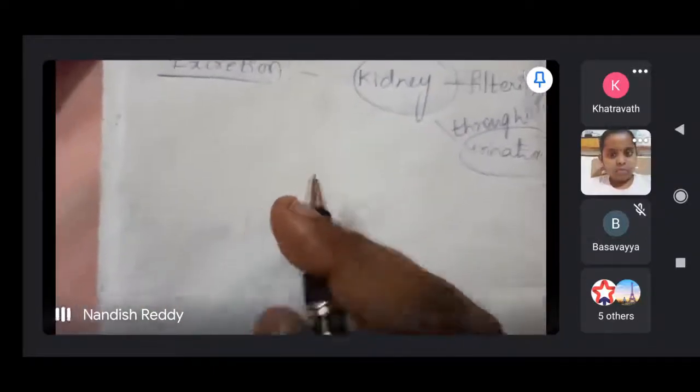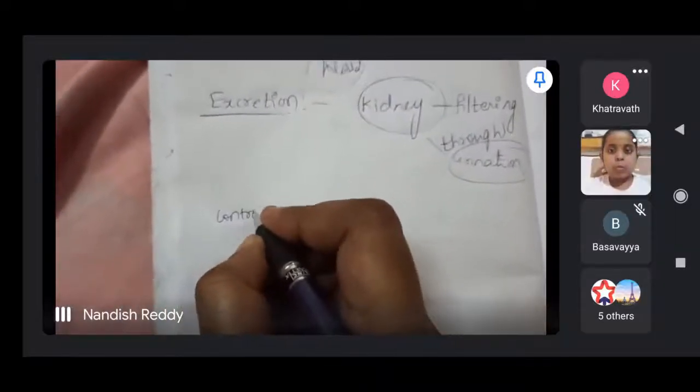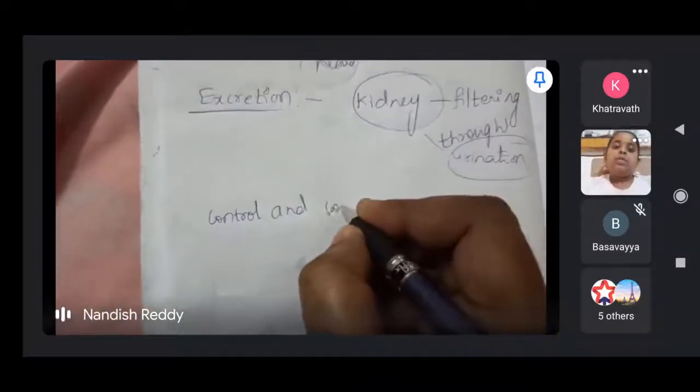And the next one is control and coordination. Who will control all these things?